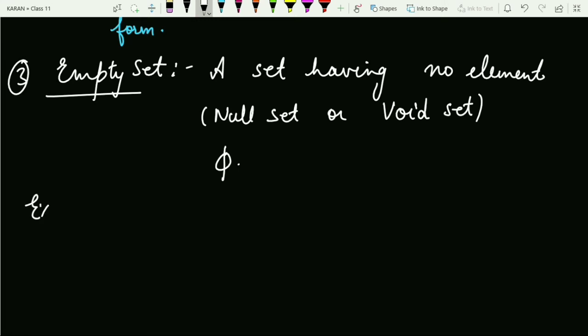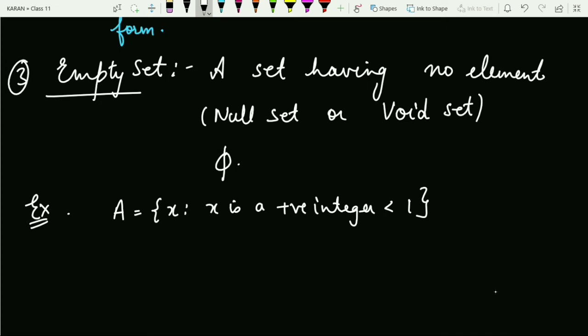Now let me take an example for empty sets. For example, A is a collection of all x such that x is a positive integer strictly less than 1. So is there any positive integer less than 1? No. So A is an empty set, right?